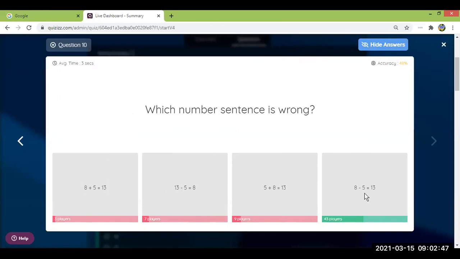8 minus 5 is 3 and not 13. Correct. So this was the wrong one. And that was the quiz.